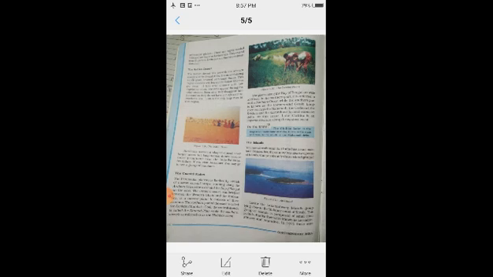Then the northern plains of India, the second physiographic division. They are divided on the basis of rivers and also on the basis of relief. First, on the basis of rivers: the Punjab plain, Ganga plain and Brahmaputra plain.